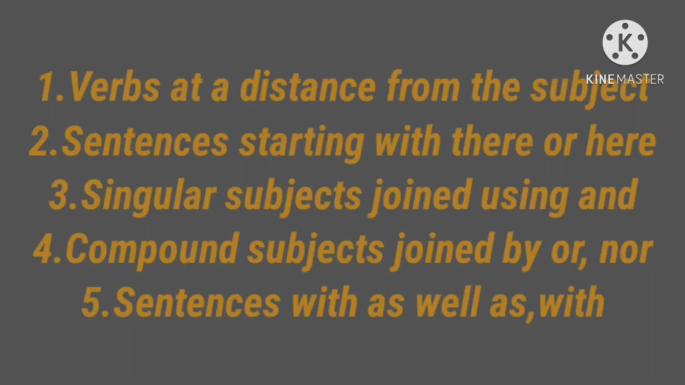Next agreement, sentences with as well as, with. When a sentence consists of two subjects joined by the words as well as or with, the verb takes the singular or plural form based on the first subject. We consider the first subject in that sentence, and based on that we use the singular or plural verb.